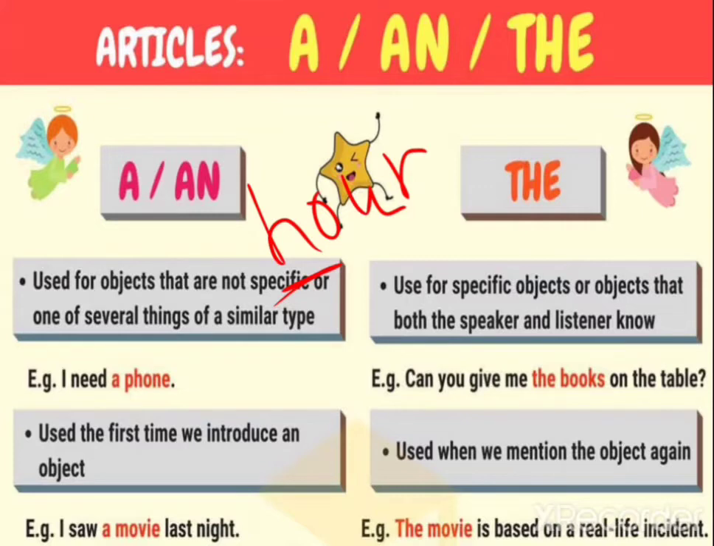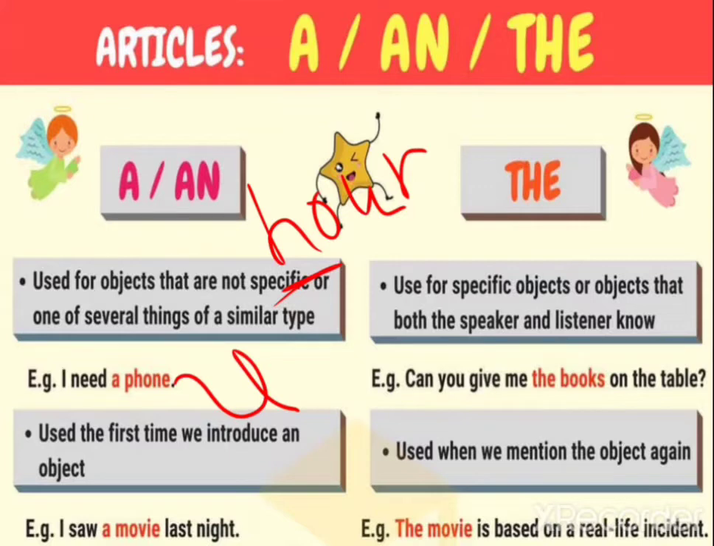Then if we are speaking like uniform, which letter is here? U. Uniform. So here, though it's a vowel letter, but it's a consonant sound. So that's why what will come here? A uniform. So clear students?